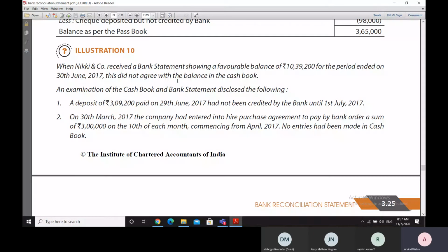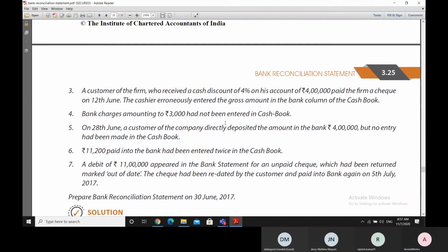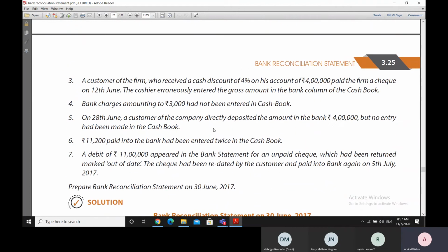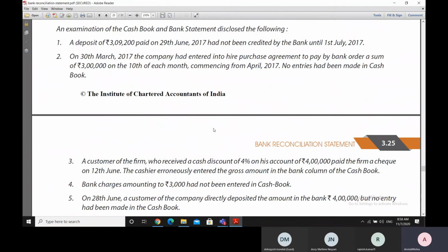Now this bank statement is not agreeing with the balance as per their cash book. So what they do is they examine their cash book and they examine the bank statement and they compare the two. And on making the comparison, they find a number of reasons due to which the two are not tallying, the bank statement balance and the bank column balance in their cash book. So we can just read out one or two which are different types which we have not read so far.